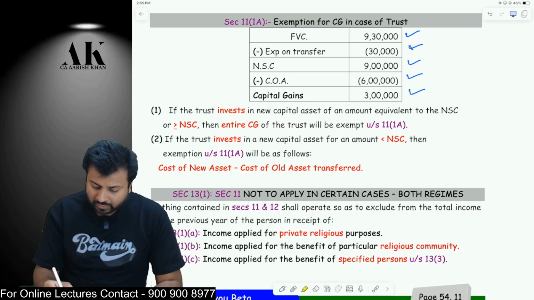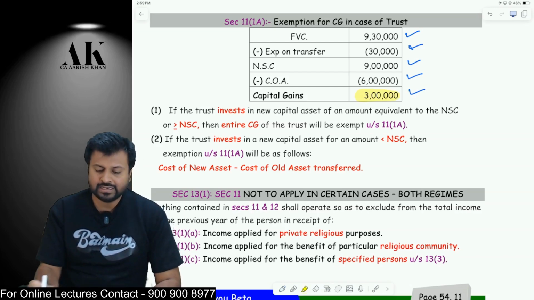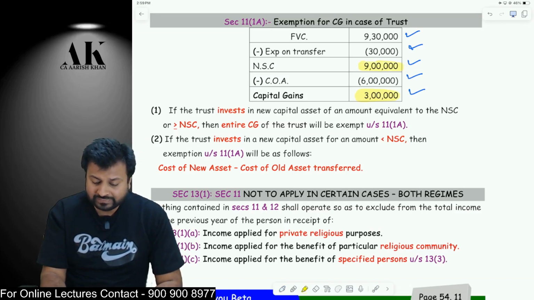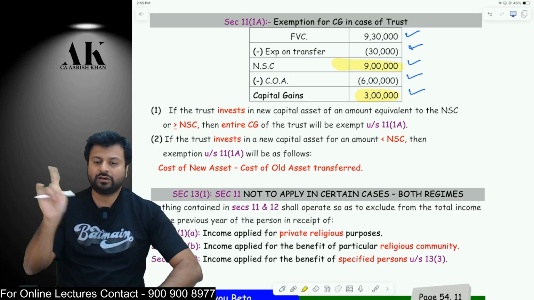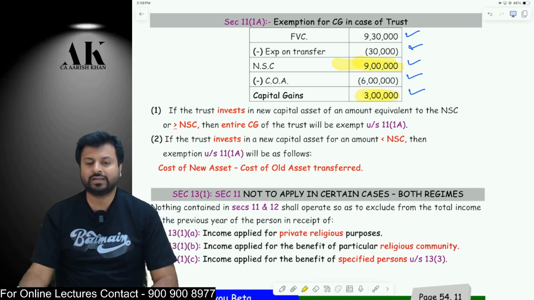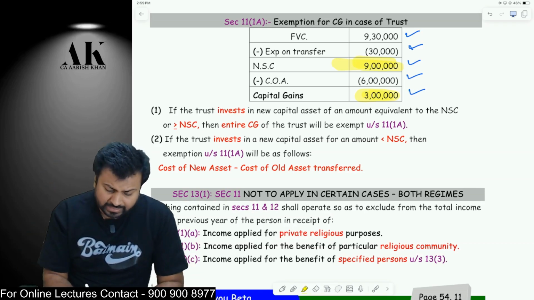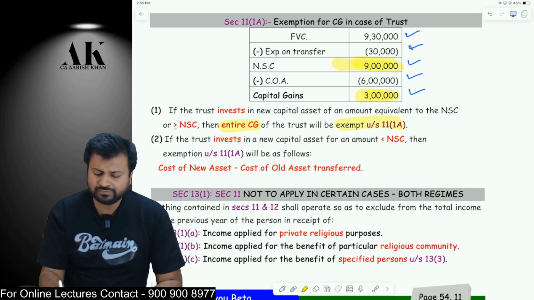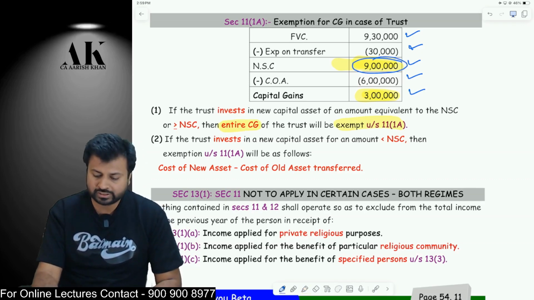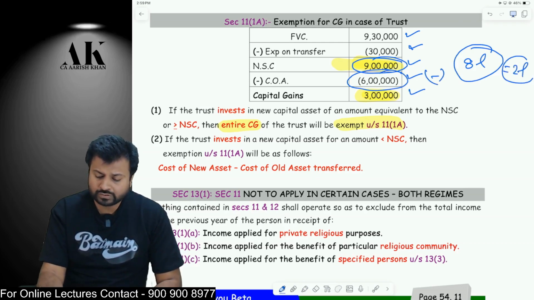Now, if the trust wants to save the 3 lakh rupees of capital gains, then the trust should buy another capital asset of the net consideration, not of 3 lakh rupees. Therefore, to save 3 lakhs, the trust has to invest the net consideration. If the trust invests the entire net consideration, then the full 3 lakh of capital gains will be exempt. But if the trust does not invest the entire net consideration, and only invests 8 lakh rupees, then the exemption will be restricted to the cost of new asset minus the cost of old asset, which will come to how much? Which will come to 2 lakh rupees.